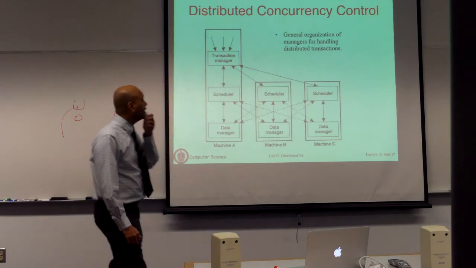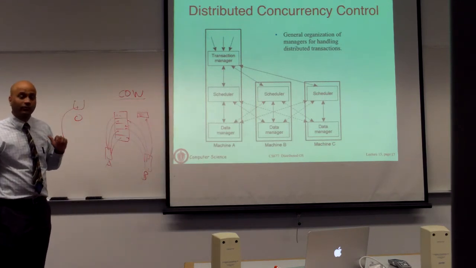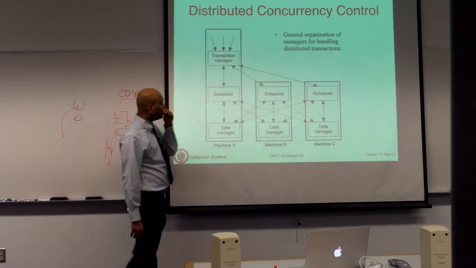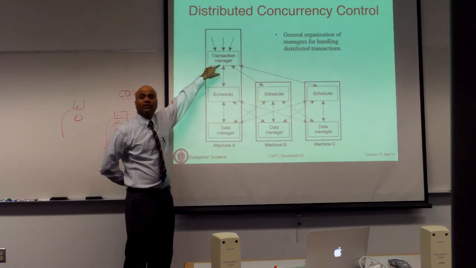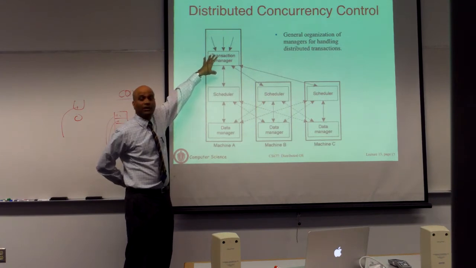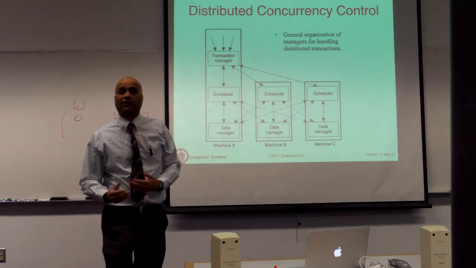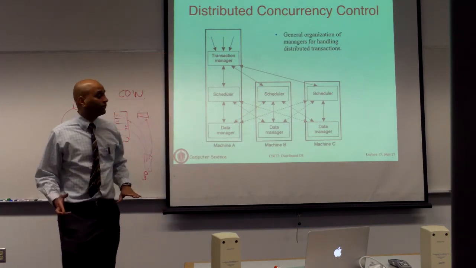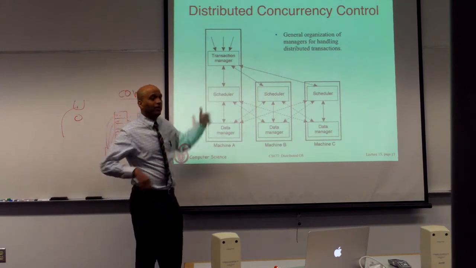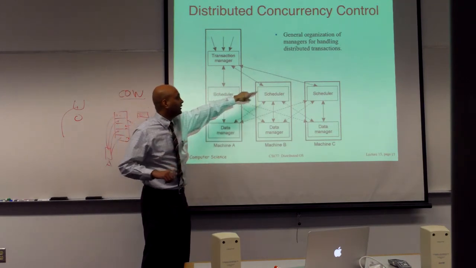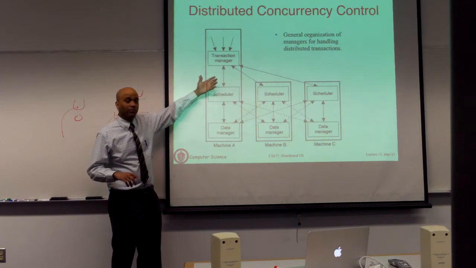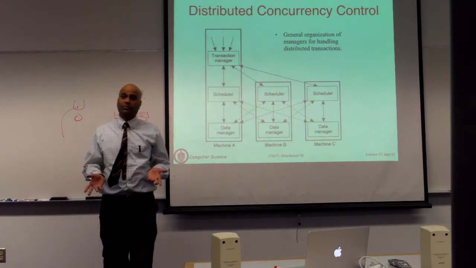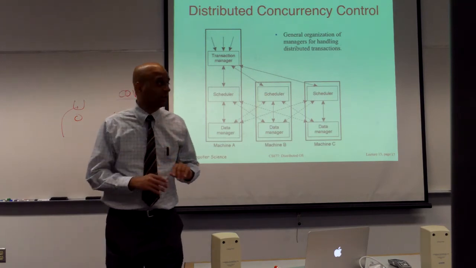Here is basically how this works in a distributed setting. Your database is spread across three machines, A, B, and C. There's a transaction manager, which is basically some centralized entity that's going to track which transactions are started, which ones are ended, which ones need to be undone, which ones to commit, and so on. And then as and when the transaction makes statements, you're going to send it to the right copy. Or if there are replicas, you send it to multiple. The schedulers will take locks on whatever records and update them and so on. So that's essentially what's happening.